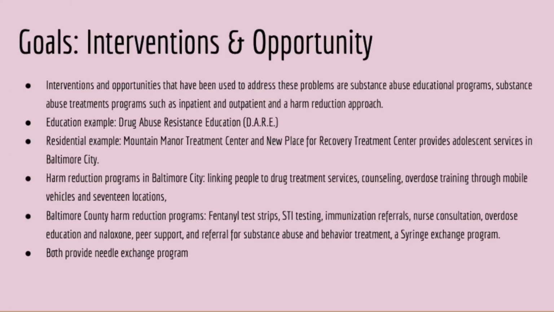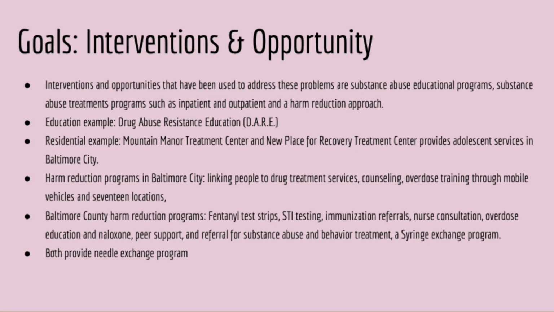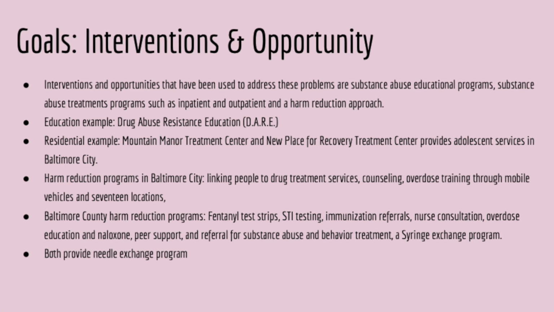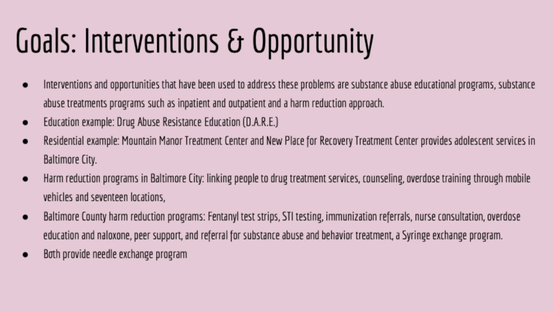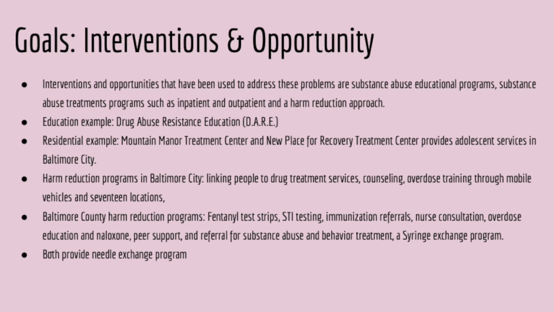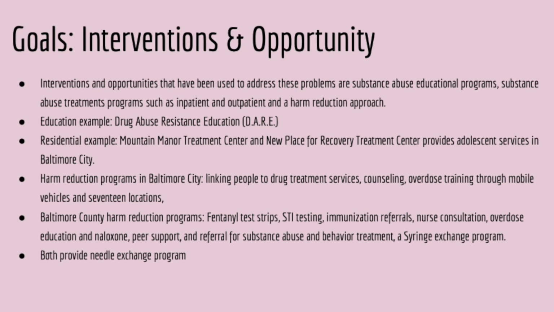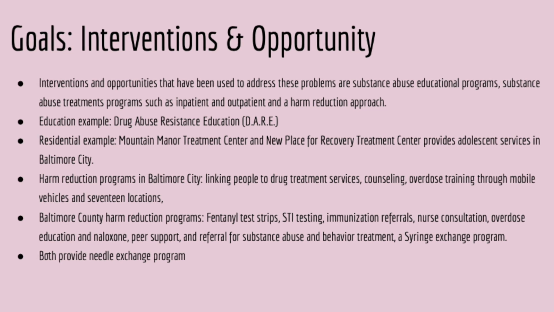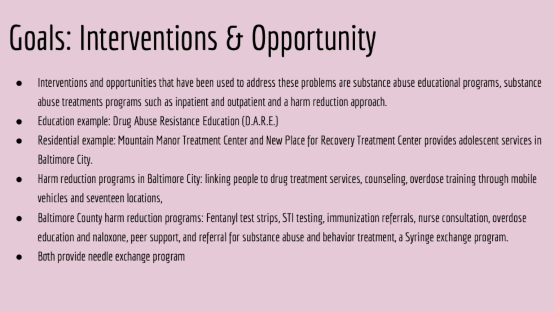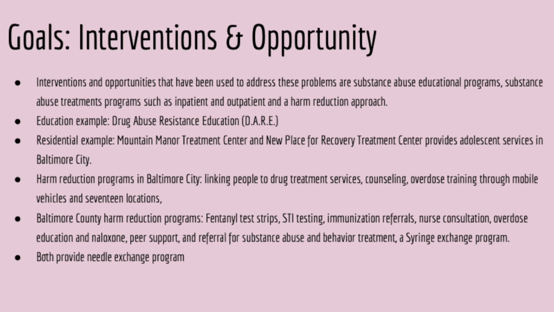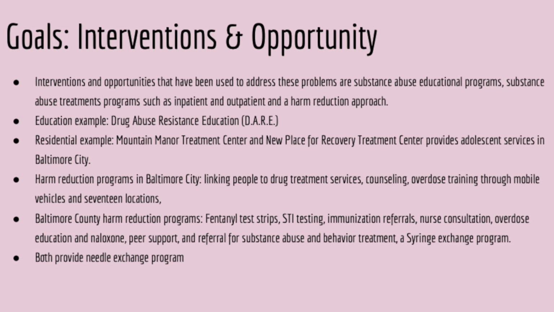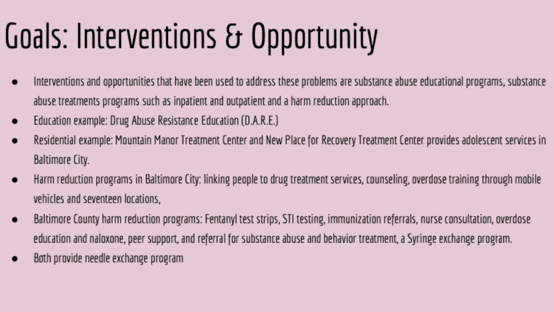Some goals, interventions, opportunities. Interventions and opportunities that have been used to address these problems are substance use educational programs, and substance use treatment programs, such as inpatient, outpatient, and harm reduction approaches. So, an educational example is Drug Abuse Resistance Education. Residential examples are Mountain Manor Treatment Center and New Place for Recovery Treatment Center. And there are harm reduction programs in Baltimore City, which link people to drug treatment services such as counseling and overdose training through mobile vehicles, and they also have 17 locations.